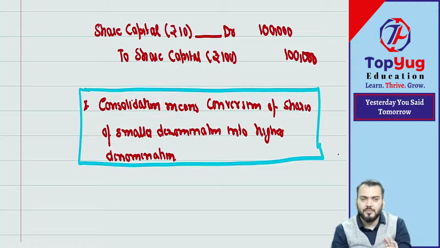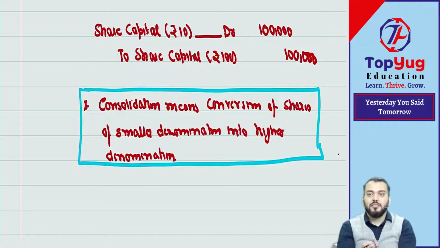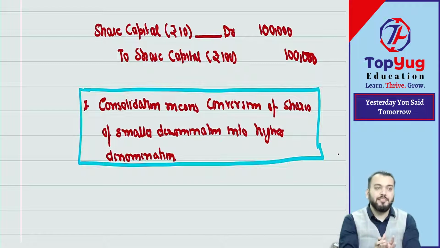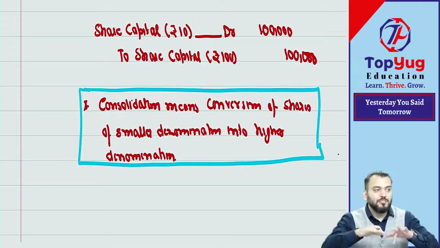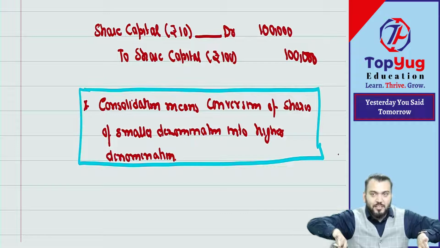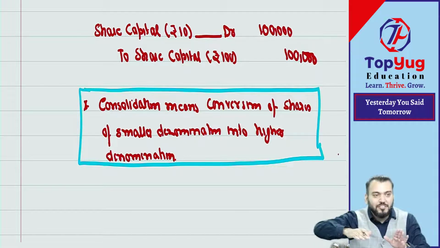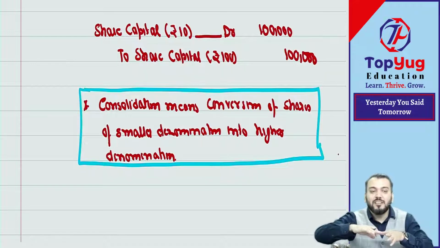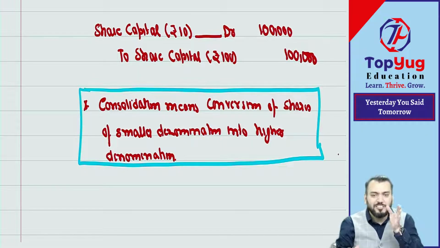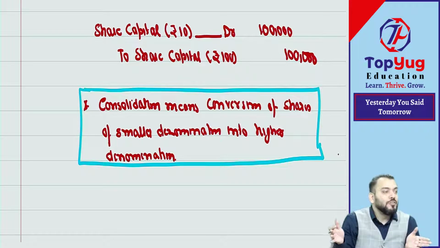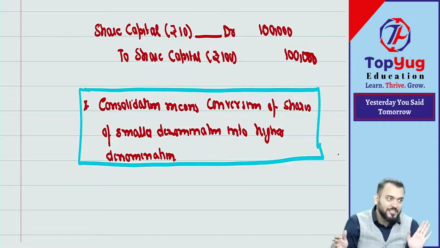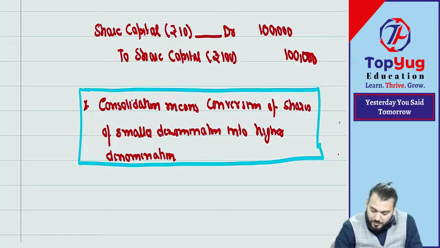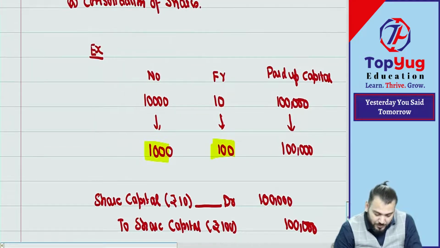The second type will be the reverse of this. What is the reverse of consolidation? When you are consolidating, you are combining. So the reverse will be subdividing. When you divide one share into two or more than two shares, that is subdividing. That is known as subdivision of shares or splitting of shares. We split one share into two or more than two shares. Correct? Got it? So this was A.